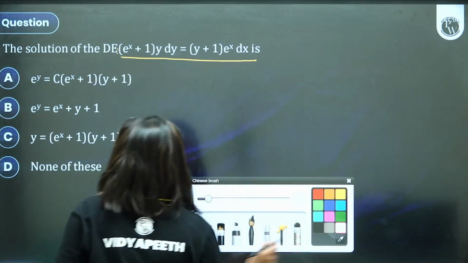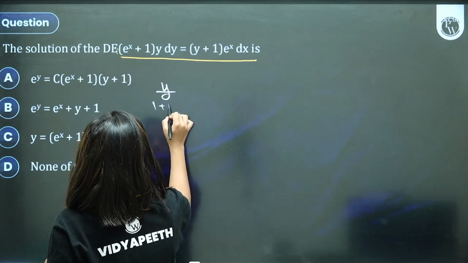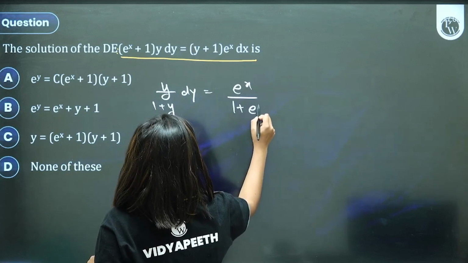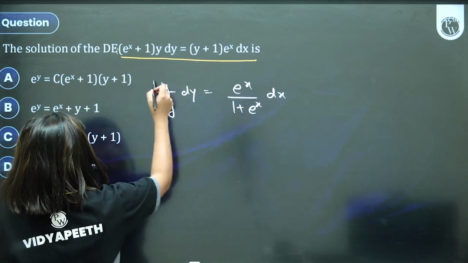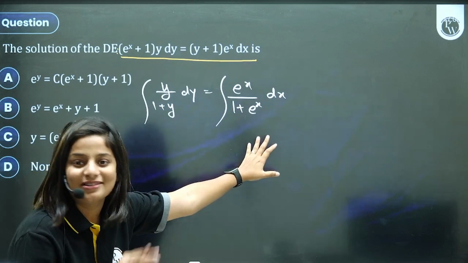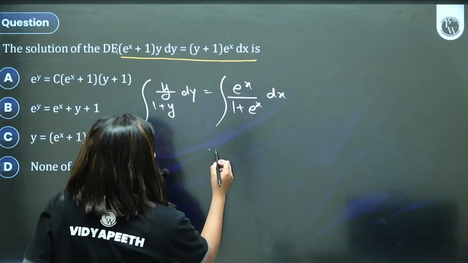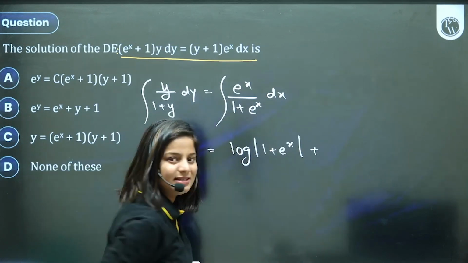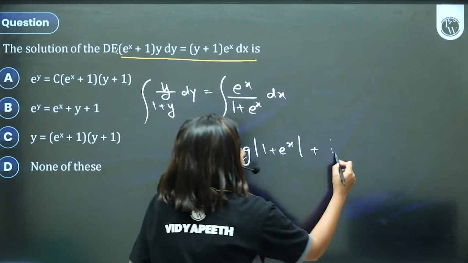I will simply put all the y terms on left side. Y upon 1 plus y dy is equal to e raised to x upon 1 plus e raised to x dx. Variable separable done. Let's integrate. RHS is super easy. Corollary, children, f dash of x upon f of x is log mod of f of x. How do I write the constant if there is log on both left and right? We prefer to write constant also in terms of log.